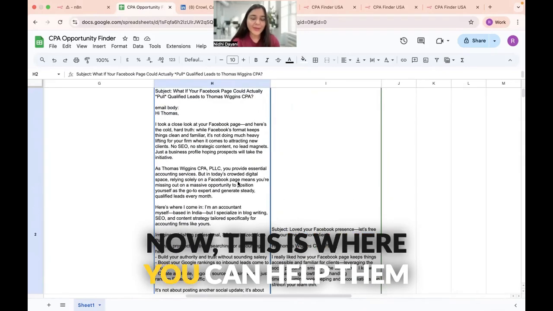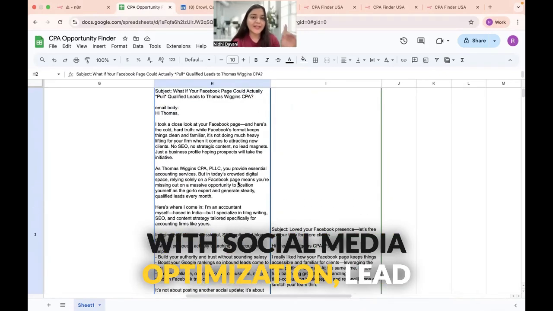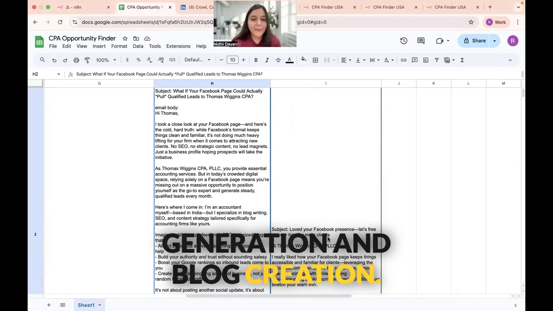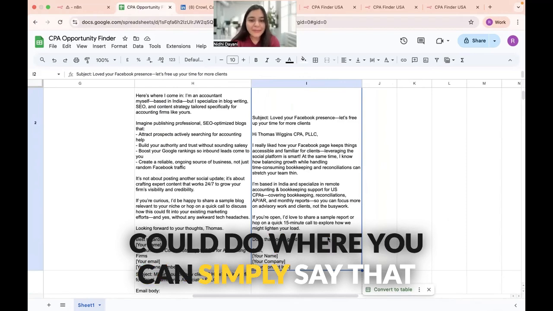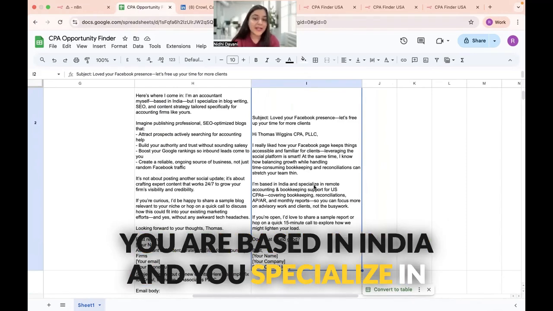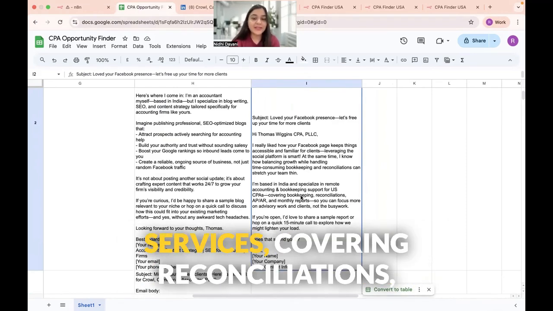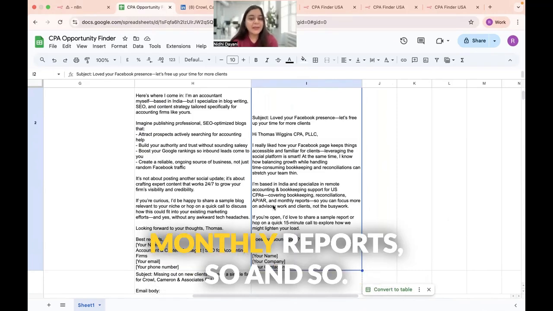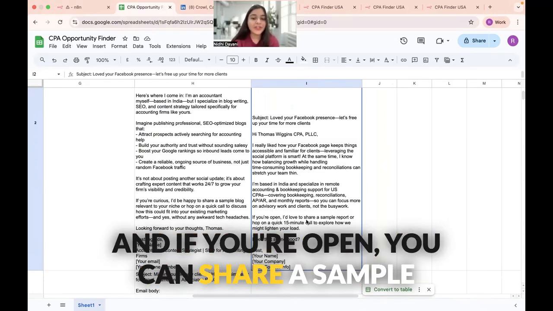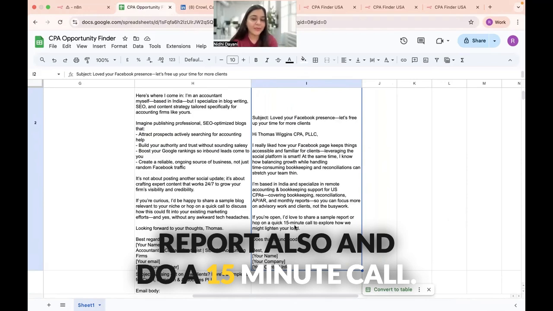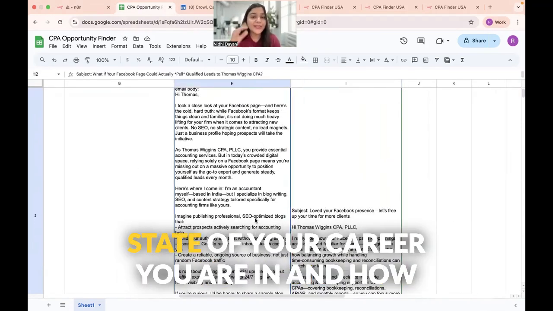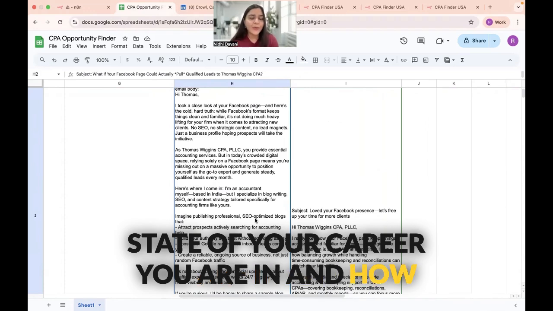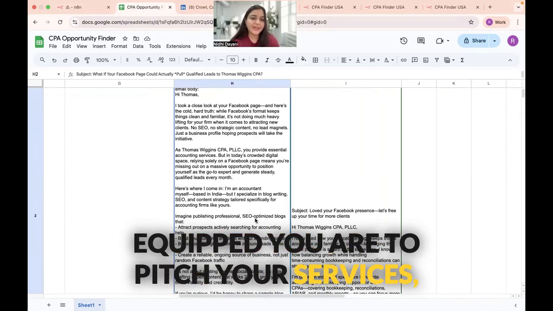Now, this is where you can help them with social media optimization, lead generation, and blog creation. But this is another type of outreach that you could do, where you can simply say that you're based in India and you specialize in remote accounting bookkeeping services, covering reconciliations, monthly reports, and so on. And if you're open, you can share a sample report also and do a 15-minute call. So for both the stages, depending on which stage of your career you are in and how equipped you are to pitch your services, you can reach out.